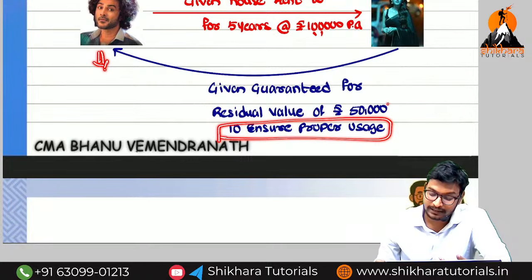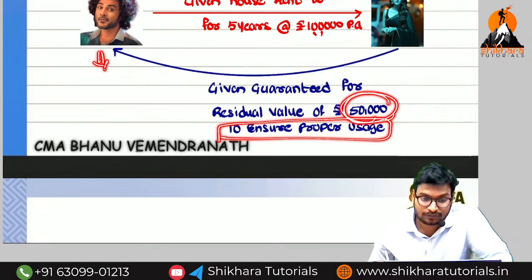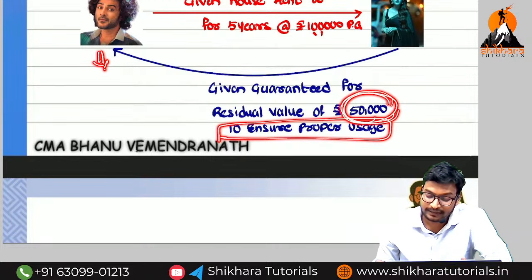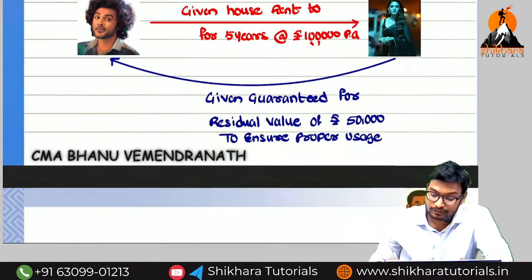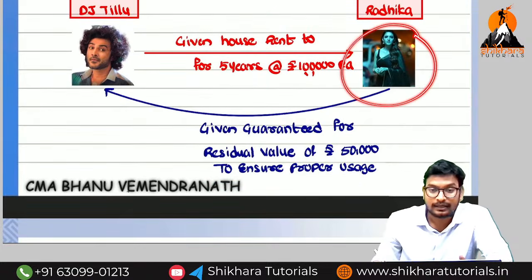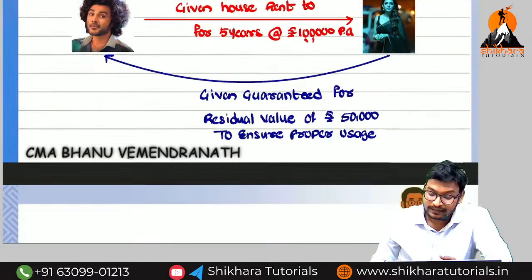So how much is it here? 50,000. What is the meaning of this 50,000? Guarantee residual value. What is the meaning of guarantee residual value? After utilizing that particular house property, if you want to sell it, how much amount do we need to realize from the part credit? Minimum 50,000. If you are not going to realize it, who has to bear that loss? The loss should be borne by whom? The lessee.